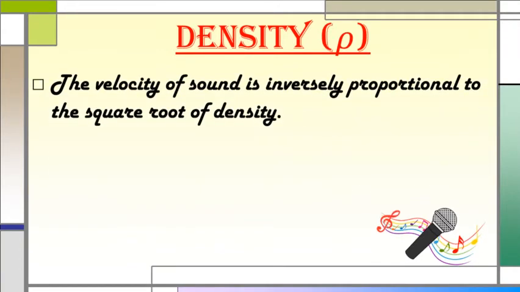The next physical factor is density, indicated by the Greek symbol rho. The velocity of sound is inversely proportional to the square root of density. That means increasing the density 4 times reduces the velocity to half its value. Inversely proportional means if density increases, the velocity of sound decreases. The relation can be shown by the symbol V is inversely proportional to the square root of rho, or square root of density.